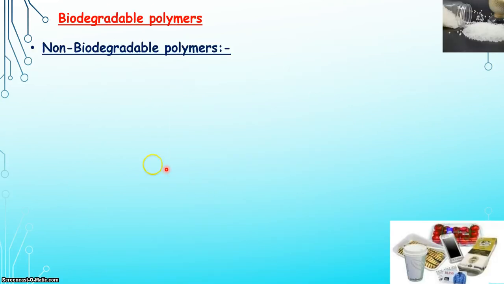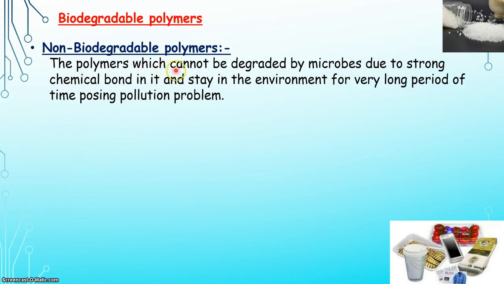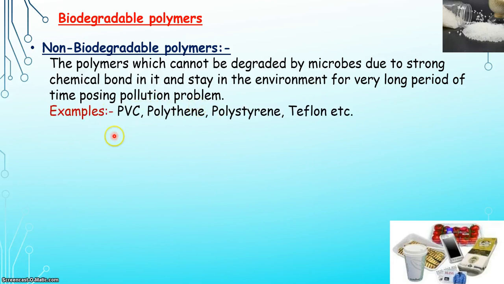So here are the statements for the non-biodegradable polymers and biodegradable polymers. The first one is non-biodegradable polymers. These are the polymers which cannot be degraded by microbes due to the strong chemical bonds in them, and stay in the environment for a long period of time, posing a pollution problem. For example, PVC, polythene, polystyrene, Teflon, etc.